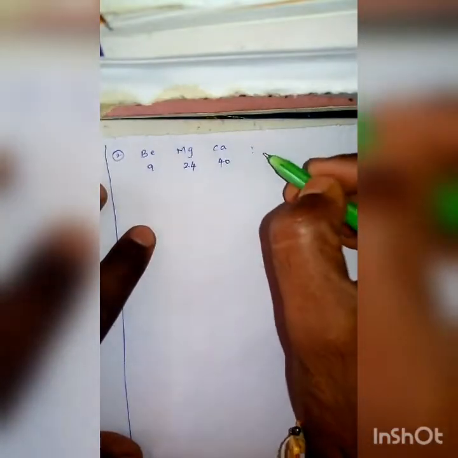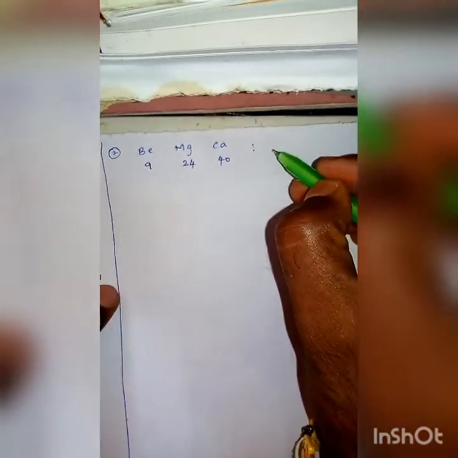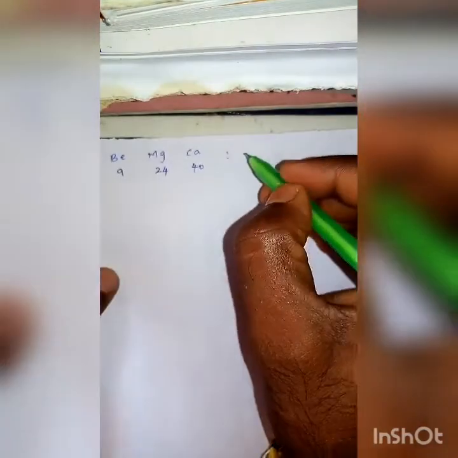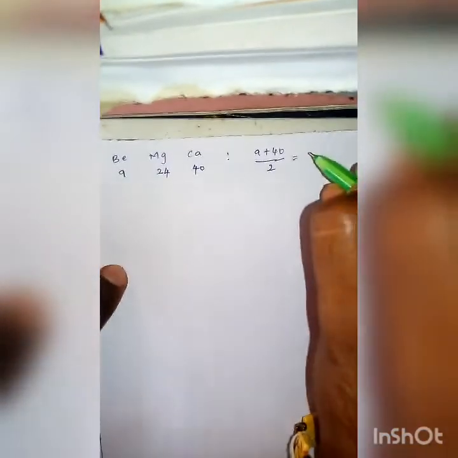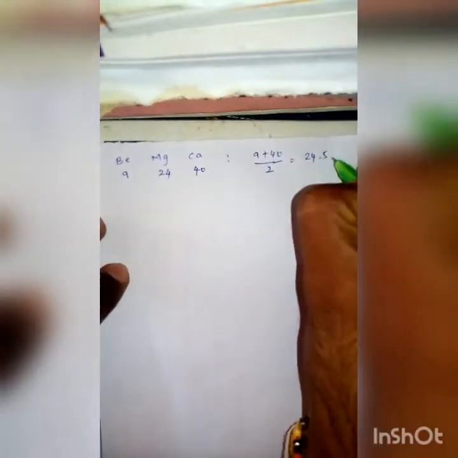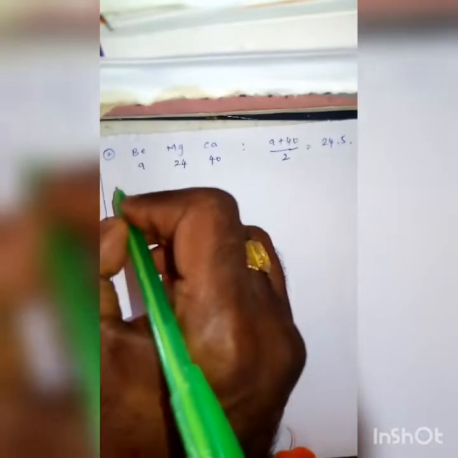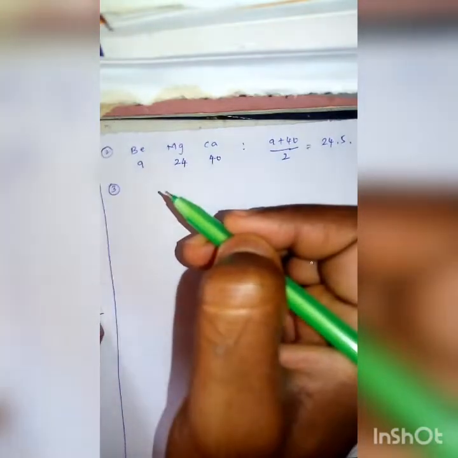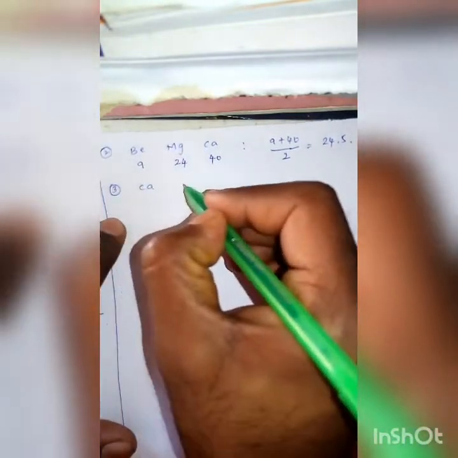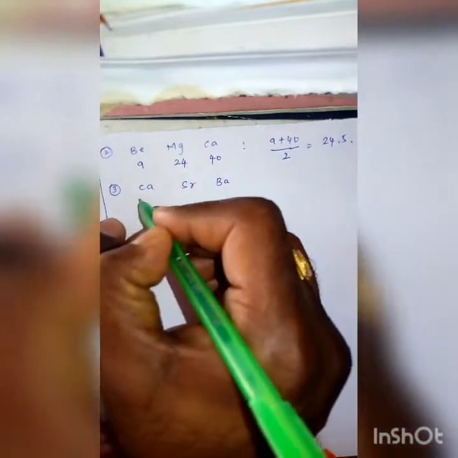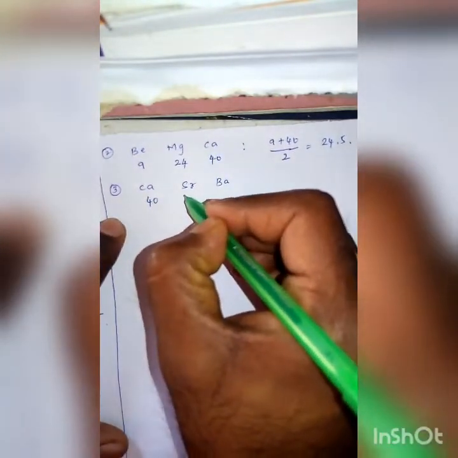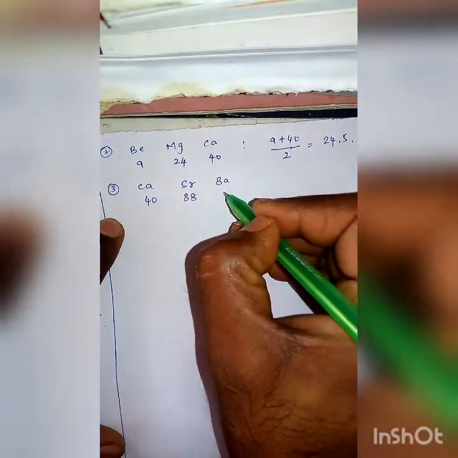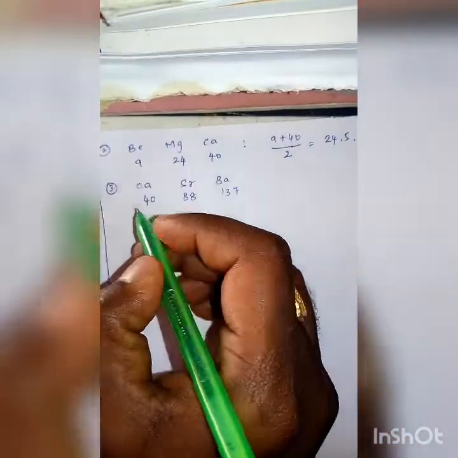If you take the average, that is 9 plus 40 divided by 2, that is 24.5. So like this, many triads were formed by Dobereiner, like calcium, strontium, barium. Calcium atomic mass is 40, strontium atomic mass is 88, barium atomic mass is 137.